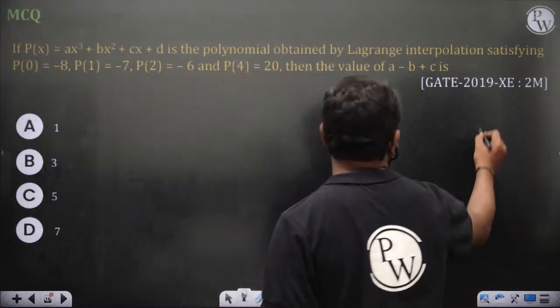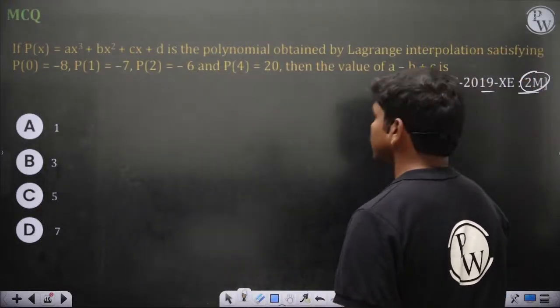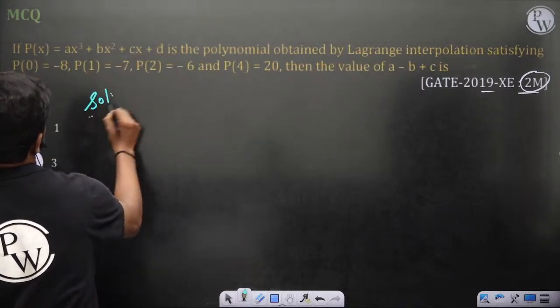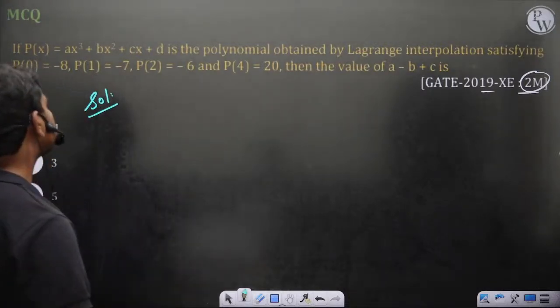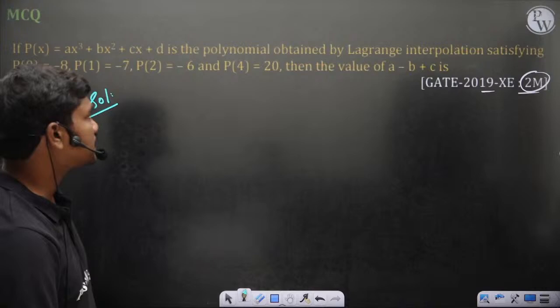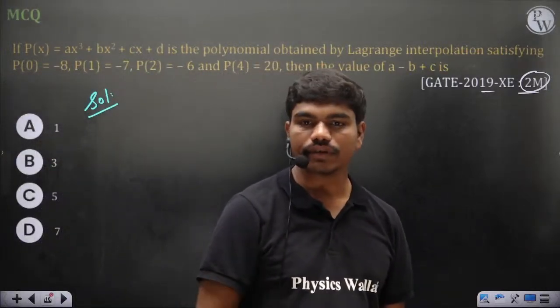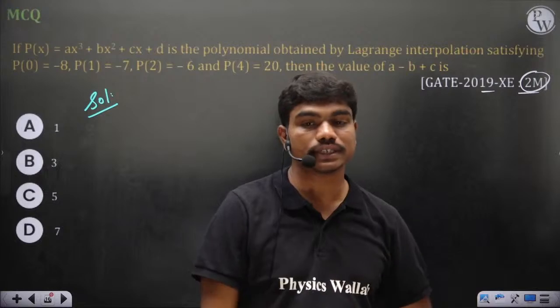MCQ 2019, 2 marks question. Solution. If p of x is equal to ax cube plus bx square plus cx plus d is the polynomial obtained by the Lagrangian interpolation. Okay, so we have obtained some polynomial based on the interpolation. So what is an interpolation?